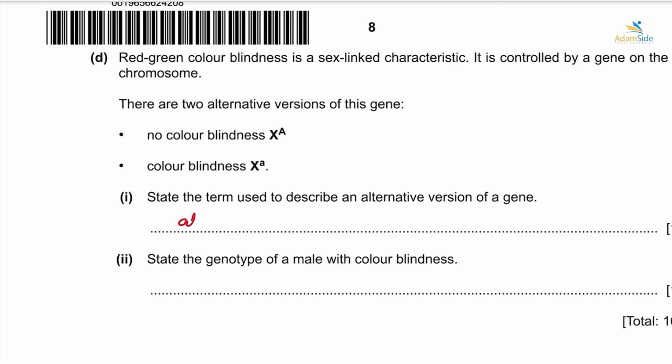And then state the genotype of a male with color blindness. Alright, so we have to know that for the sex-linked characters, the character is usually carried on the X chromosome, but not the Y chromosome. Because it is carried on the X chromosome, we don't expect the Y chromosome to be carrying this character. What will be carried in the X chromosome is what is going to be expressed. So for a male who has color blindness, it means the X is carrying the allele for color blindness, so it will definitely appear like that. Then we move further.